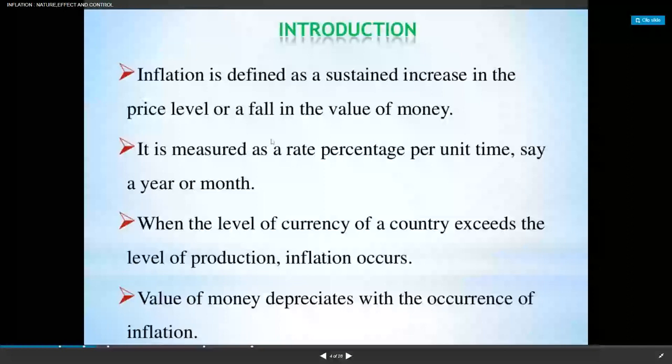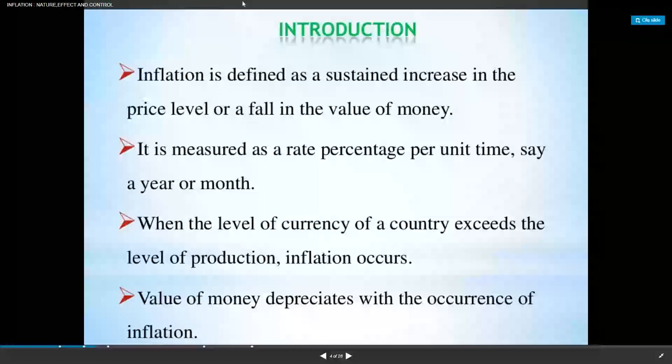So here, variations in inflation: inflation, stagflation, deflation. Deflation is when the general level of prices is falling. This is the opposite of inflation, a completely opposite situation occurring in an economy, and we call it deflation. That means inflation means a continuous rise in the general level of prices, and deflation means the general level of prices is falling.